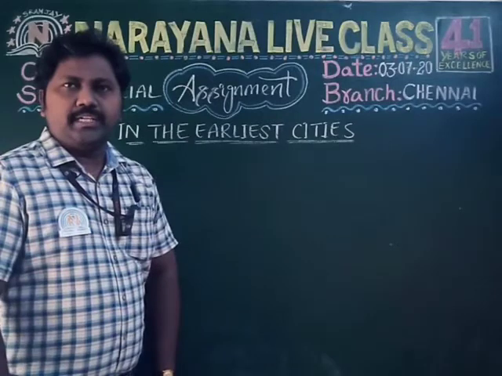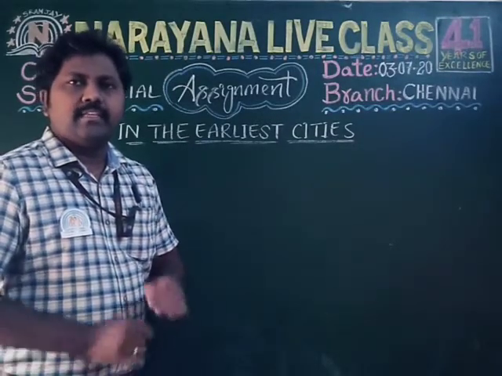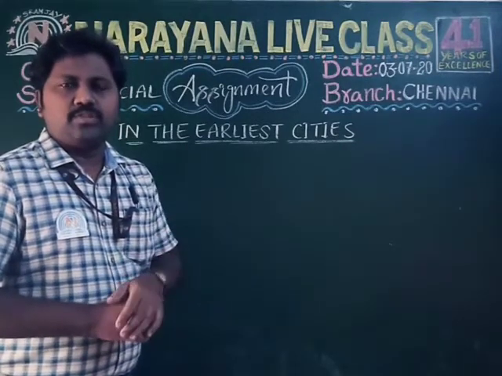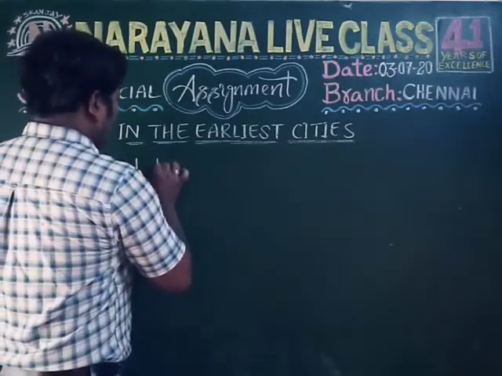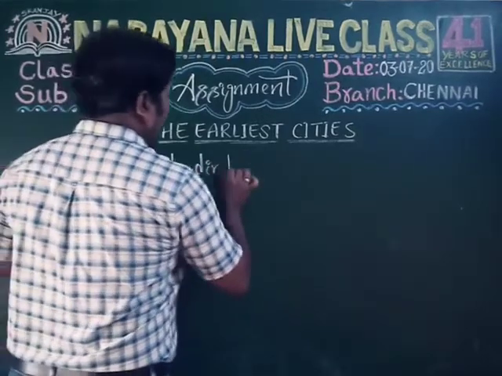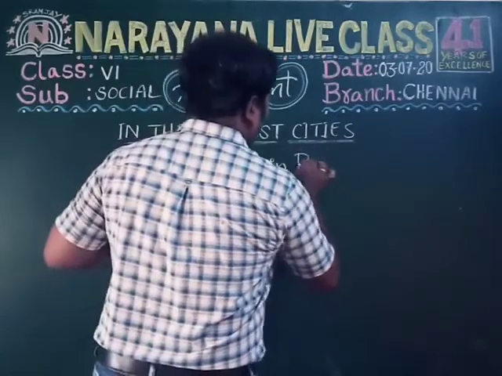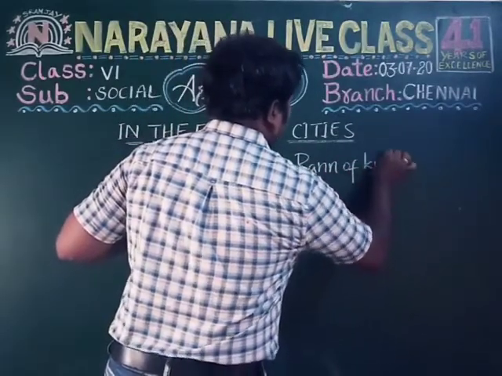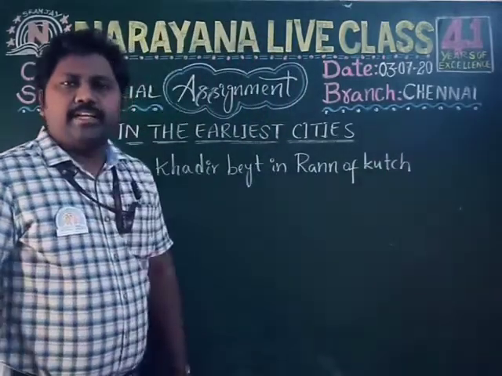So the first question is, where is Dholavira city located? The answer is Kadir Bait in Rann of Kutch, which is in Gujarat state. The answer is what, children? First question answer is Kadir Bait in Rann of Kutch. Right, children? Now let's take the second question.